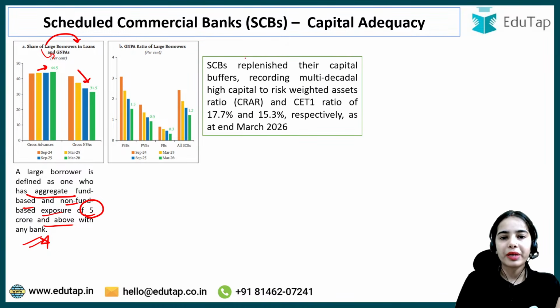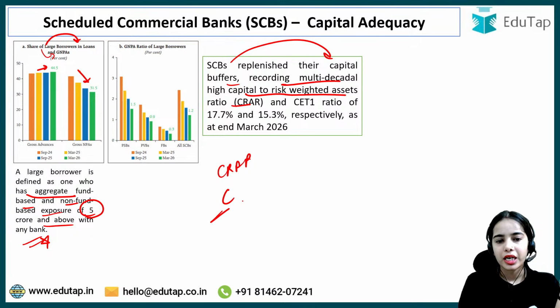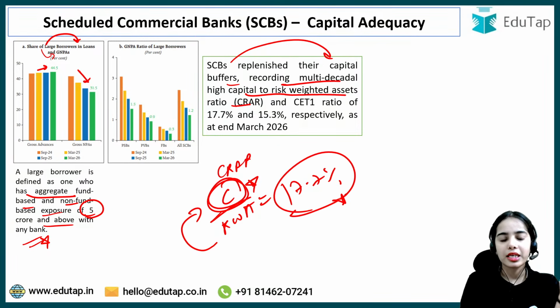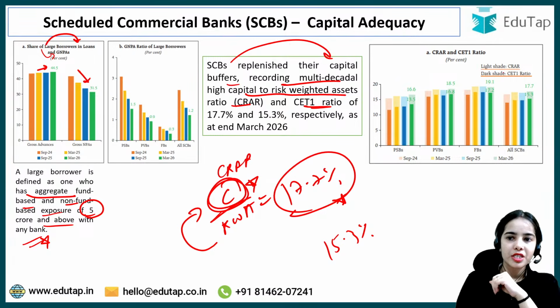Scheduled commercial banks replenished their capital buffers, recording a multi-decadal high capital to risk-weighted asset ratio. So CRAR is the capital against the risk-weighted assets. That means against the risky assets, the bank is maintaining capital of 17.7%. This is the CRAR. The common equity tier 1 ratio, that is the most liquid capital that the bank is holding, is 15.3%. Okay. So 17.7% is the CRAR, while 15.3% is the common equity tier 1 ratio.